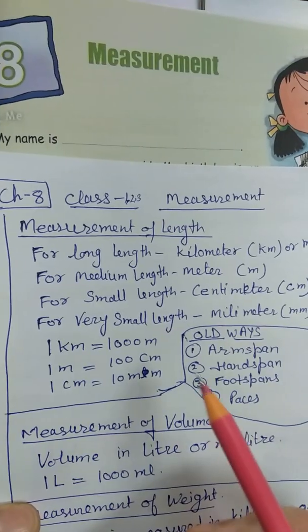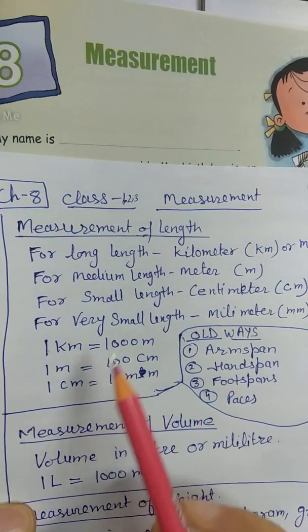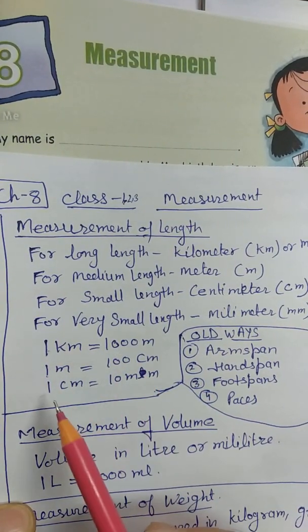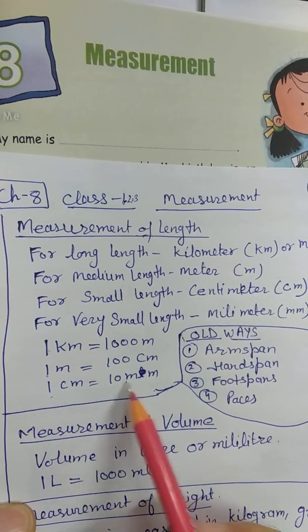And what is the relation between all these? 1 kilometer is 1000 meters, 1 meter is 100 centimeters, and 1 centimeter is 10 millimeters.